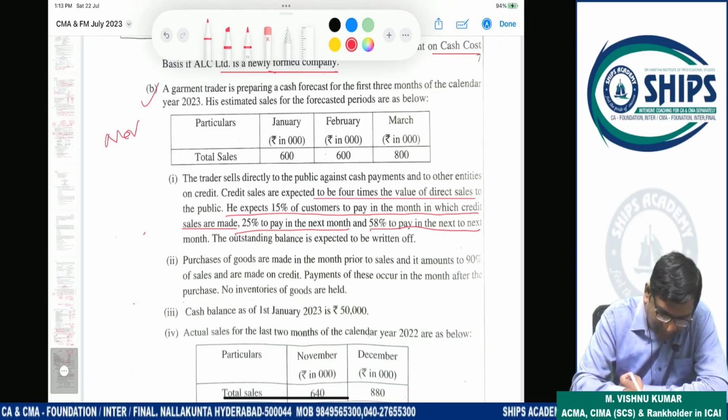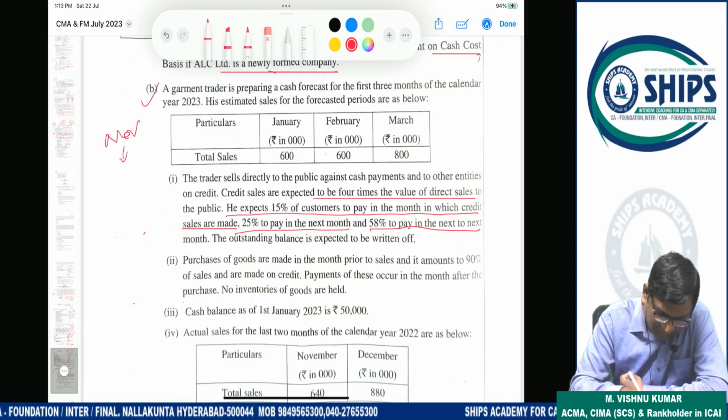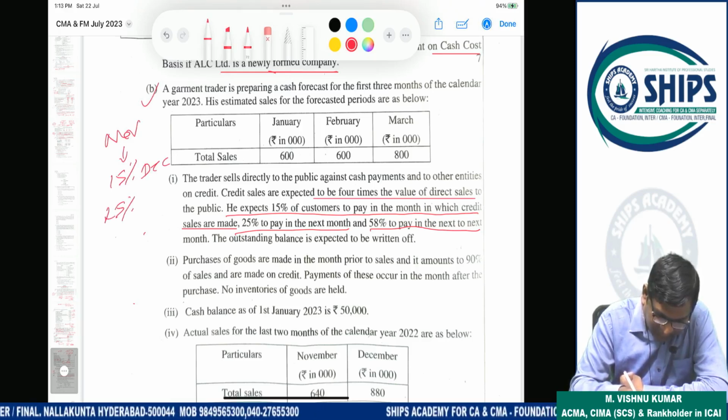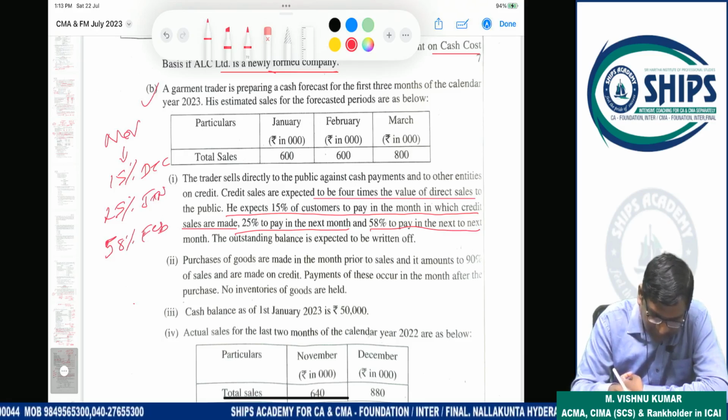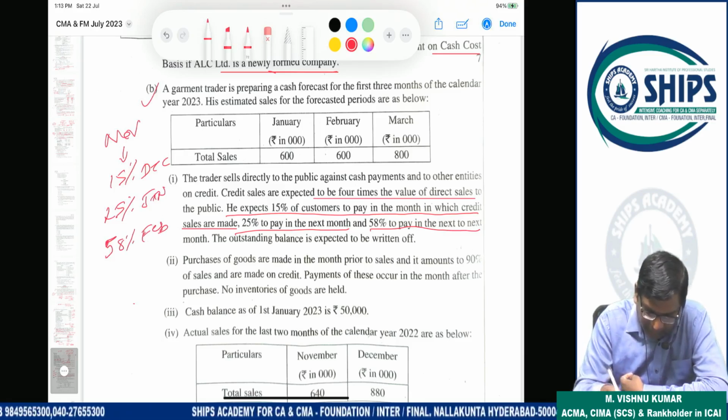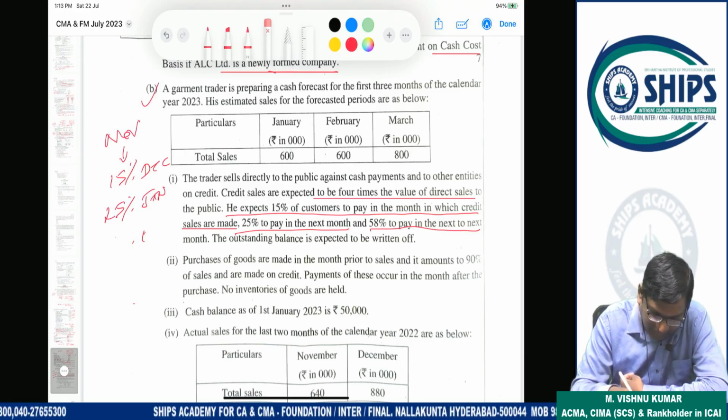Because November, if you sold the goods, 15% will be collected in December, 25% will be collected in January, and 58% will be collected in February. Okay? So we have to prepare the budget for January, February, March.